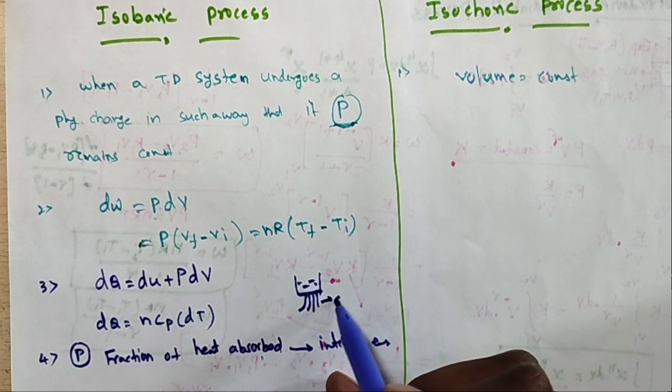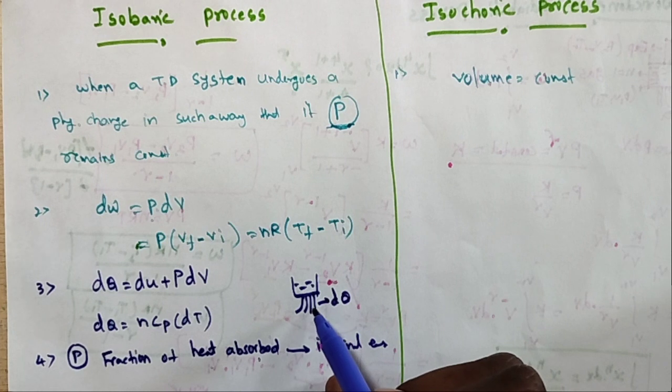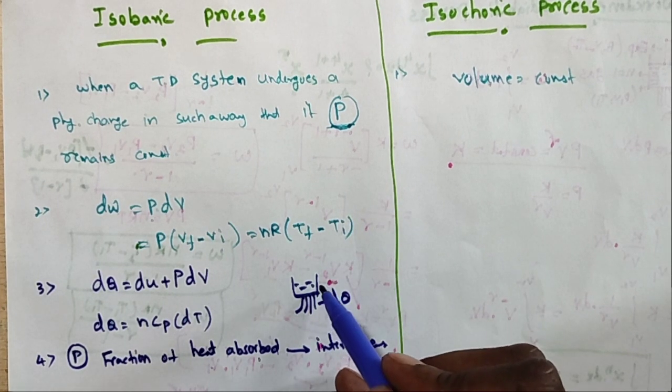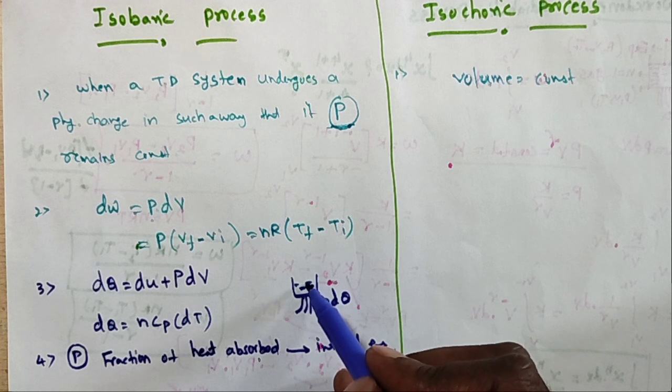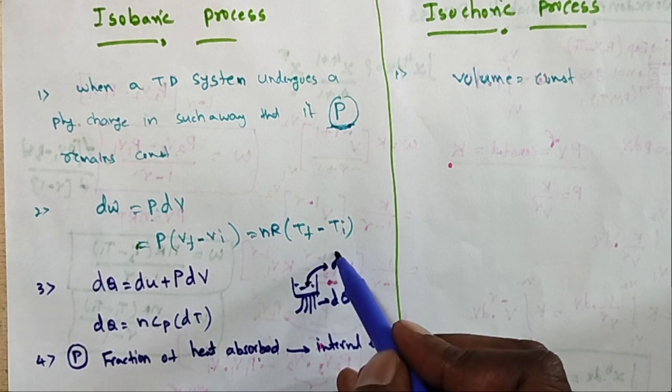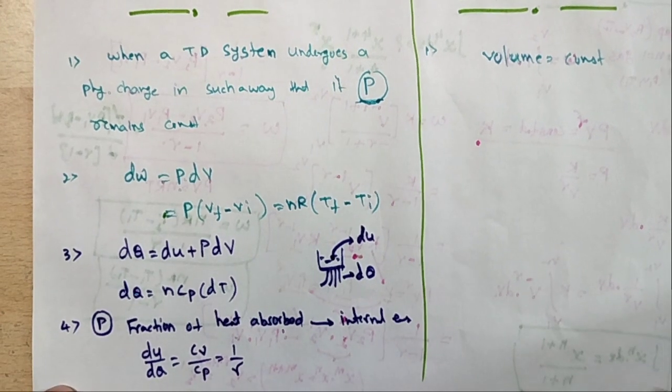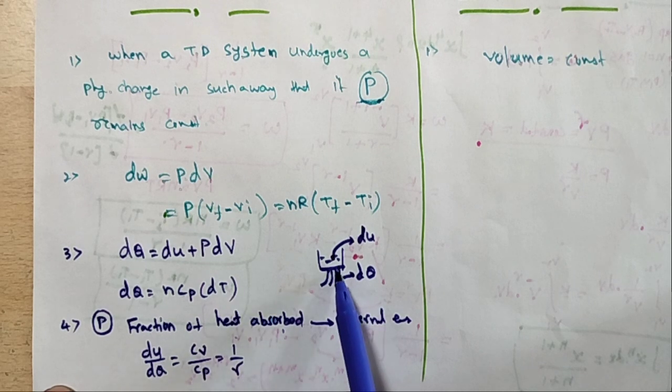Here the heat dQ is absorbed. How much fraction of the absorbed heat is converted to internal energy dU? The formula is dU by dQ is equal to Cv by Cp is equal to 1 by gamma. Important. So 1 by gamma of the heat is converted to internal energy.